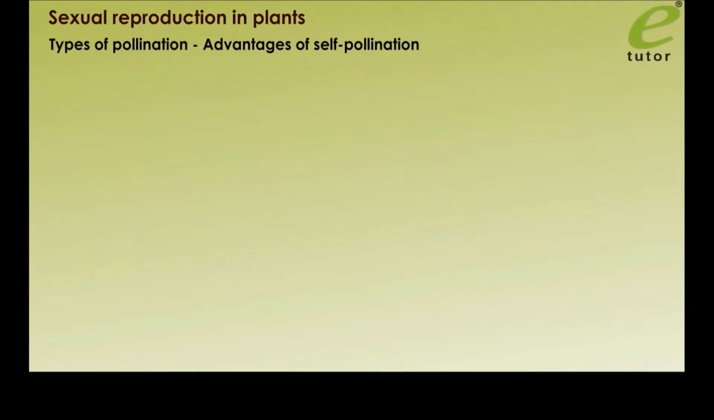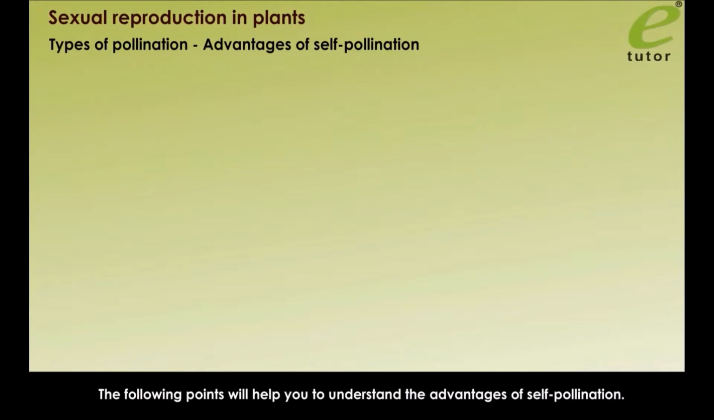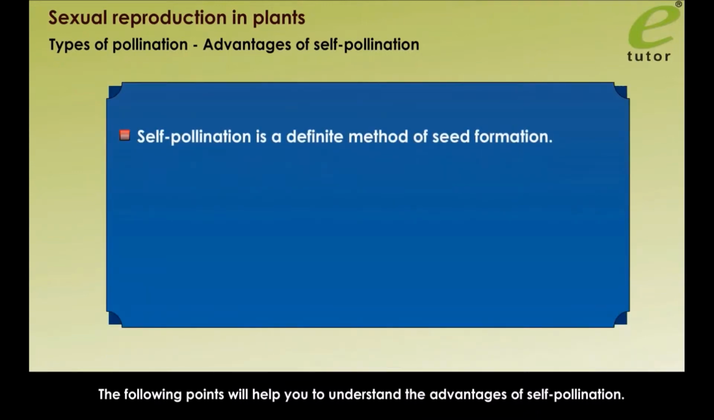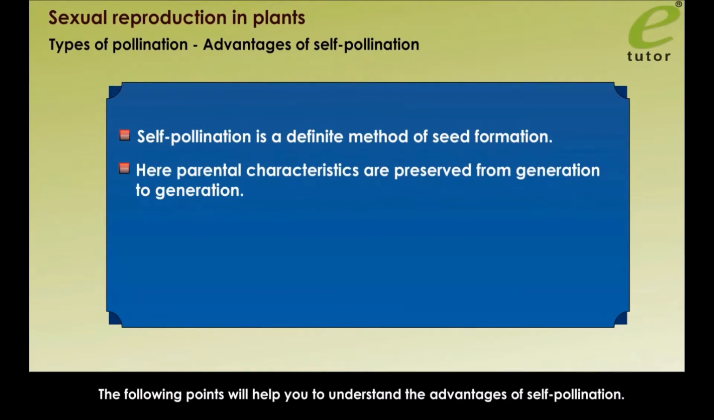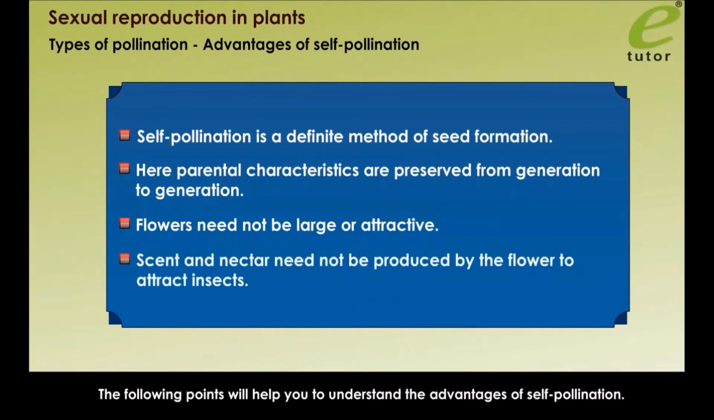Advantages of self-pollination. The following points will help you to understand the advantages of self-pollination. Self-pollination is a definite method of seed formation. Here, parental characteristics are preserved from generation to generation. Flowers need not be large or attractive. Scent and nectar need not be produced by the flower to attract insects.